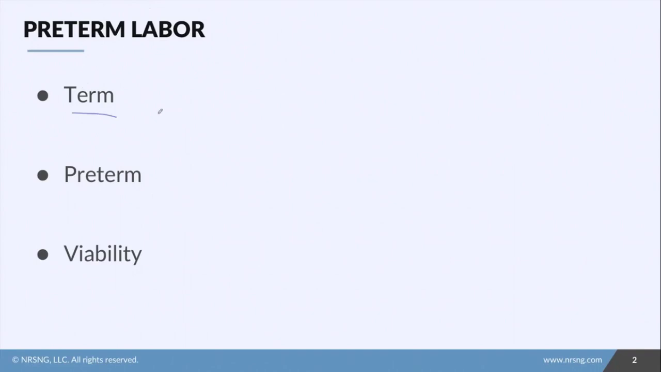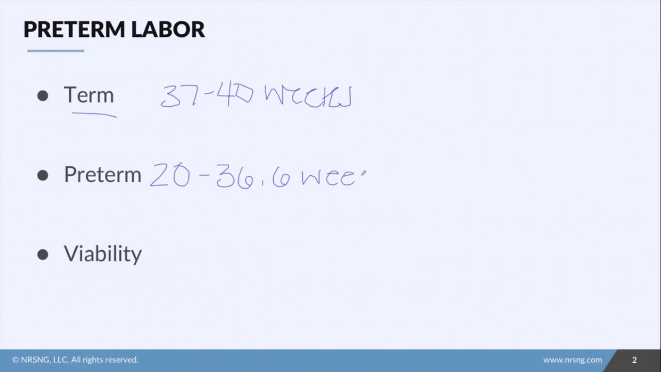So what is term? Term is a patient that is 37 to 40 weeks gestation. Our preterm patient, that is going to be before 37 weeks, but after viability. So this is a patient that is 20 weeks to 36 and 6 days gestation. And then viability. So what is viability?